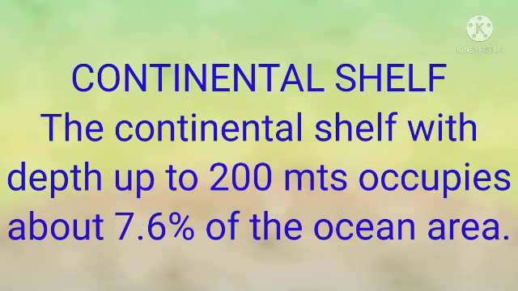It is the border zone between land and sea. The largest continental shelf is the Siberian Shelf in the Arctic Ocean, stretching 1,500 kilometers in width.